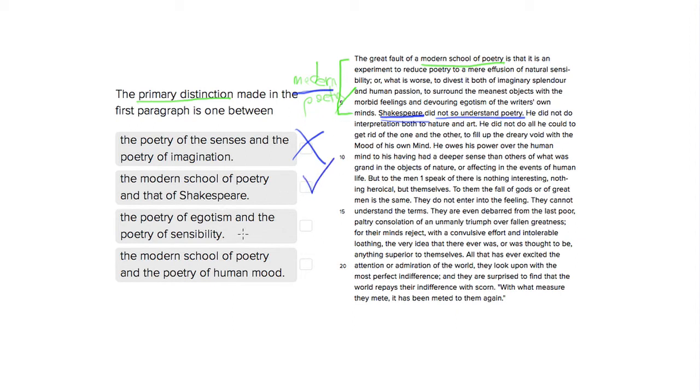And our next two choices aren't supported in the passage. So we have the poetry of egotism and sensibility, not talked about, and the modern school of poetry, so that is talked about, and the poetry of human mood. So since we're trying to compare modern poetry to Shakespeare, choice 2 is our most accurate answer.